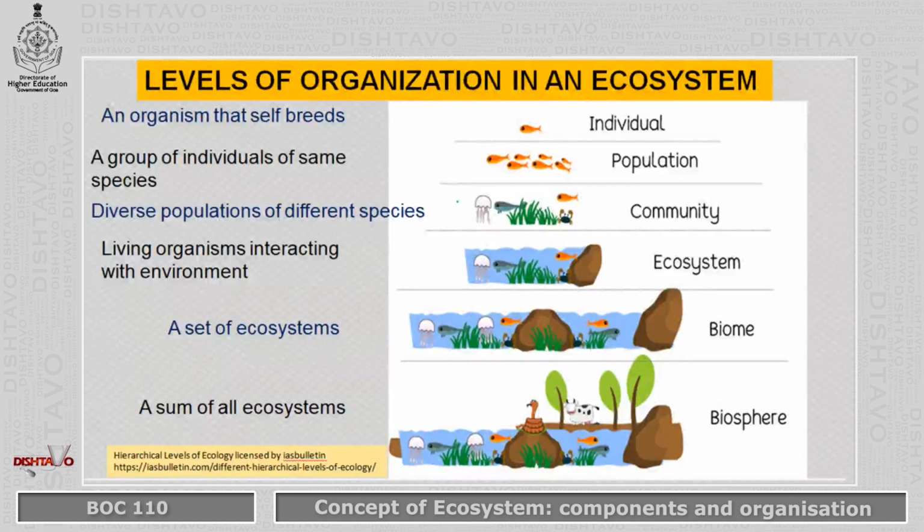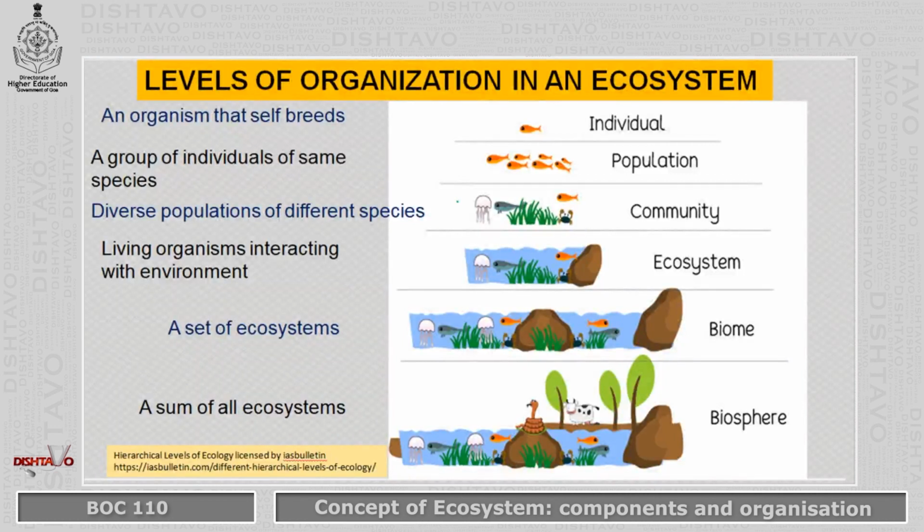Now there will be different populations in a particular area. When diverse populations of different species live together and interact with each other, that is called a community. So we have different types of communities, which have different types of individuals which form different populations.